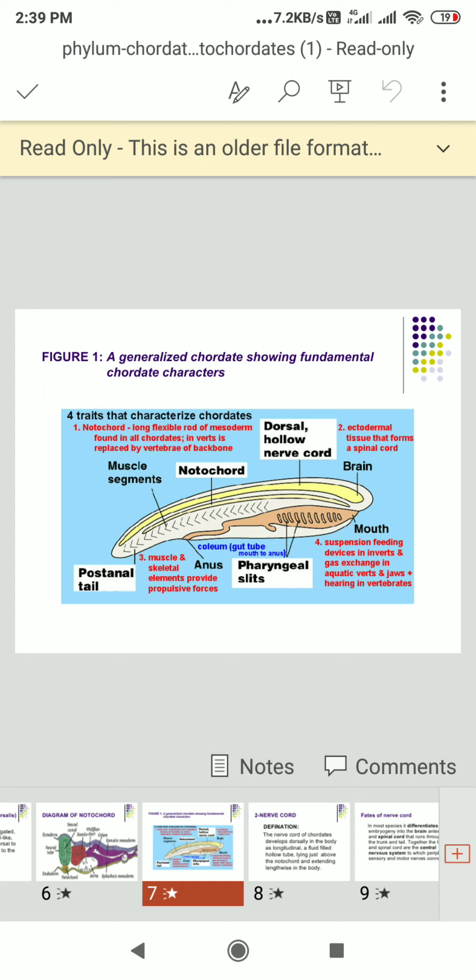You can see these four traits that characterize the chordates: dorsal hollow nerve cord, notochord, pharyngeal gills, and the post-anal tail are present.